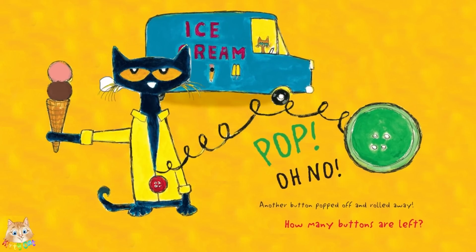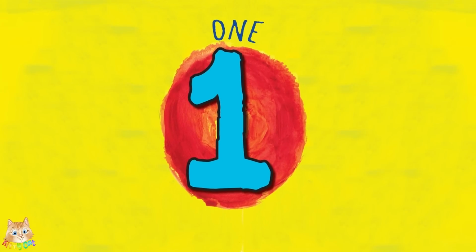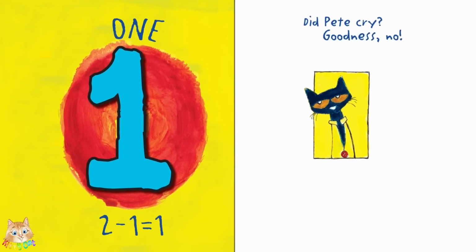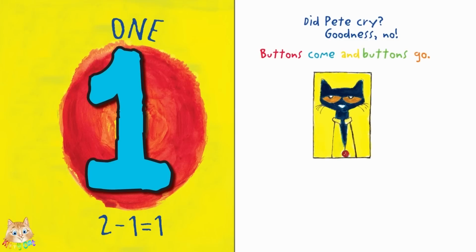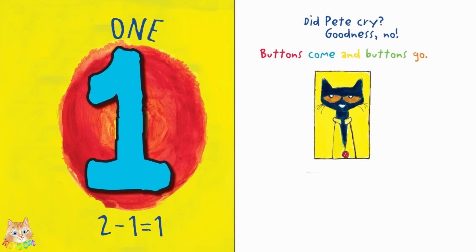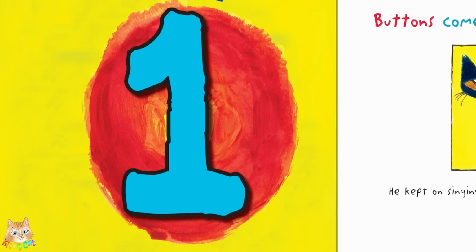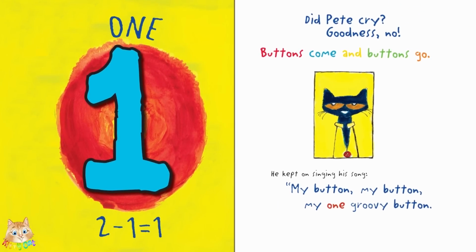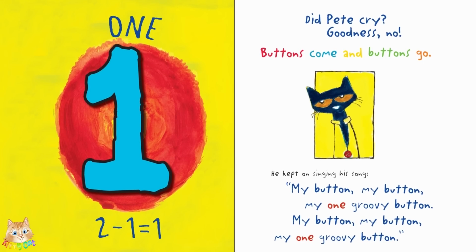How many buttons are left? 1! 2 minus 1 equals 1. Did Pete cry? Goodness, no! Buttons come and buttons go. He kept on singing his song. My button, my 1 groovy button. My button, my 1 groovy button.